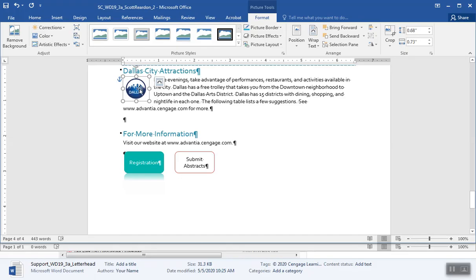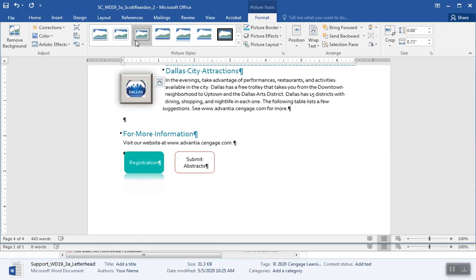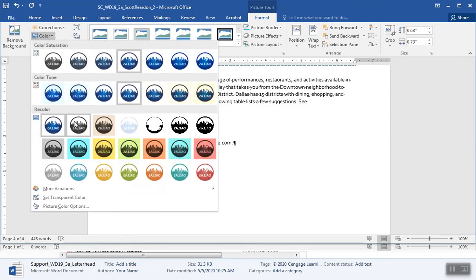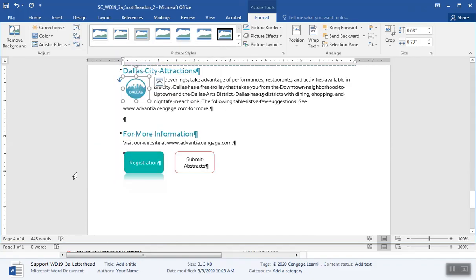And then it says recolor the picture. So I'm going to come over here to color. And we're going to do turquoise accent 1. Where's that at? Turquoise accent color 1 light. That's down here. I'm going to select that. Very nice. In the blank paragraph in the Dallas City Attractions section, that'd be down here, insert a table as